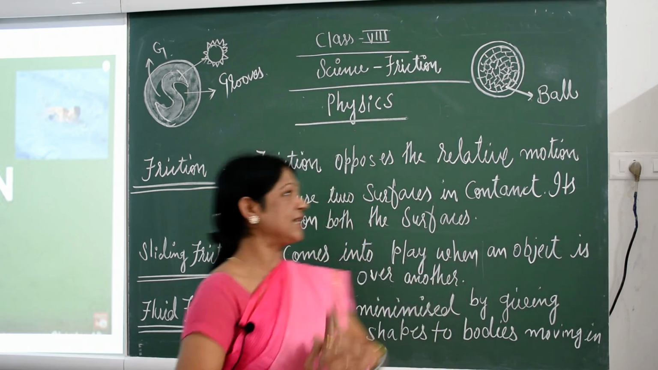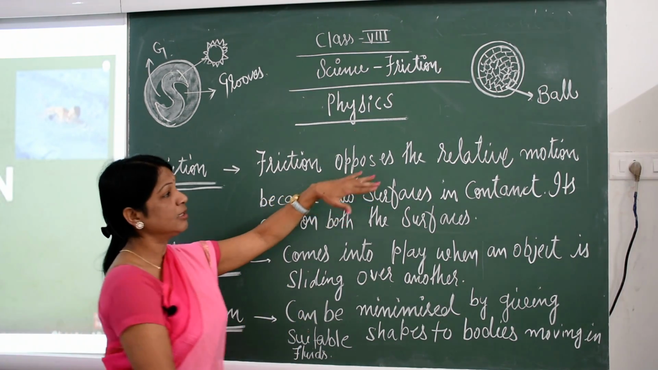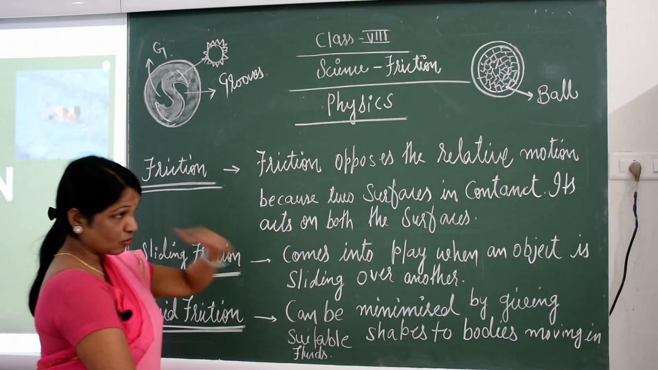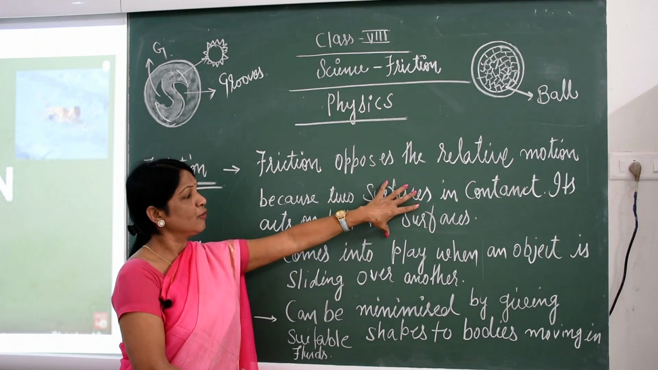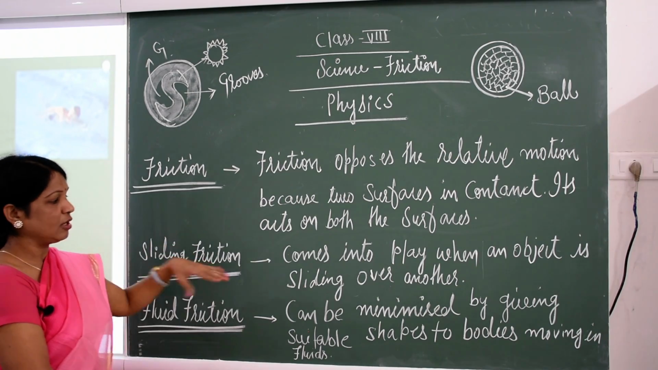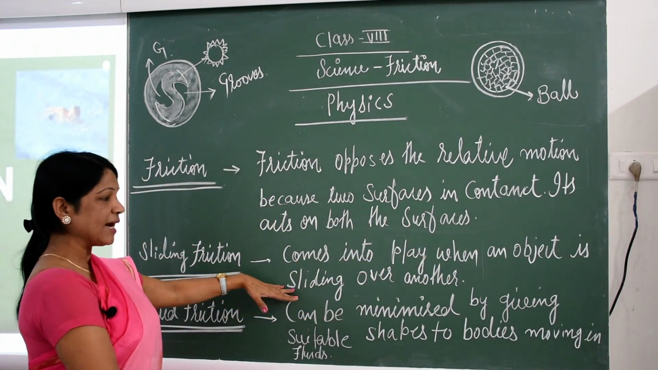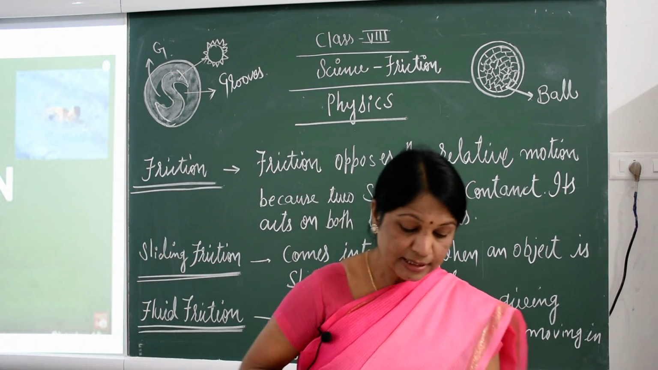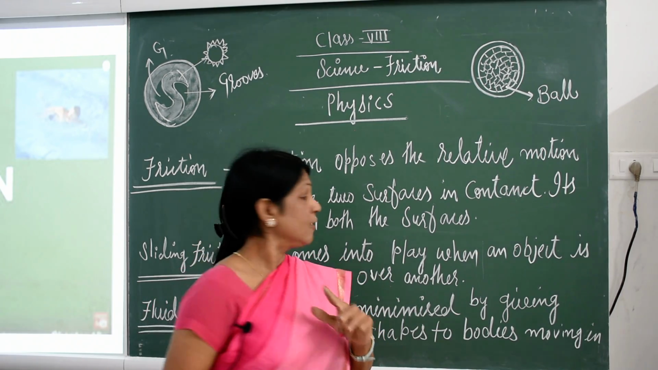So let's see. What is friction? Friction opposes the relative motion, and because two surfaces are in contact, it acts on both the surfaces. It is the friction. Let's see further. What is sliding friction? It comes into play when an object is sliding over another. One object that slides on another, that is the sliding friction.